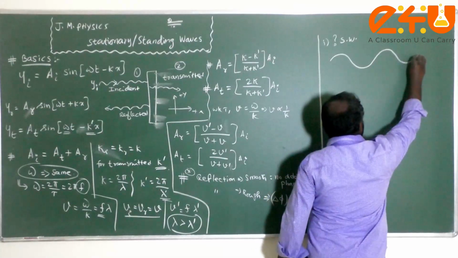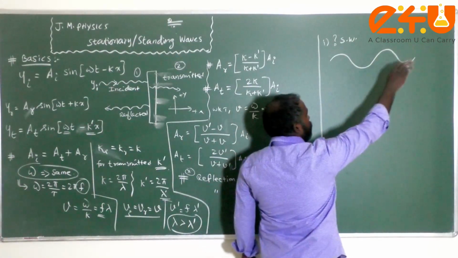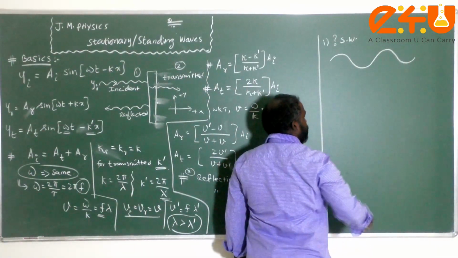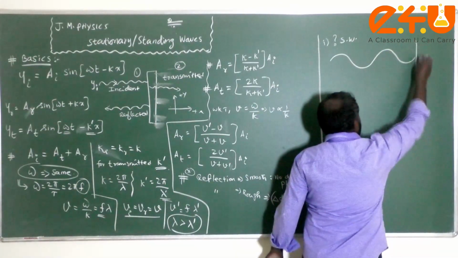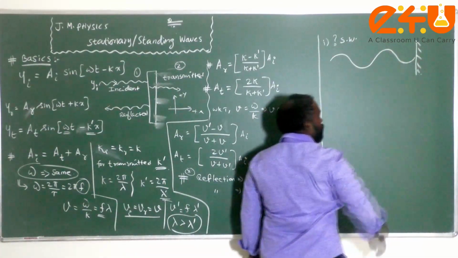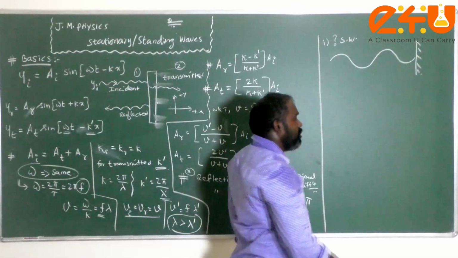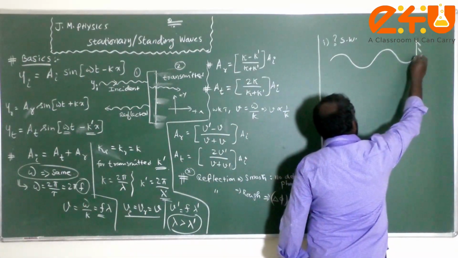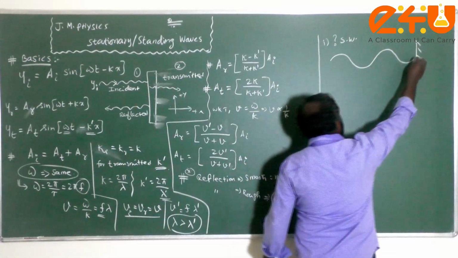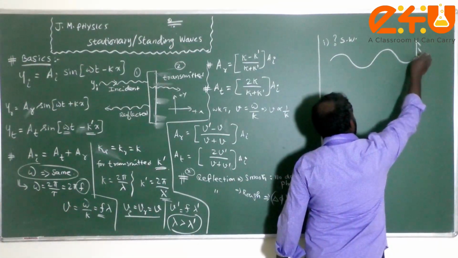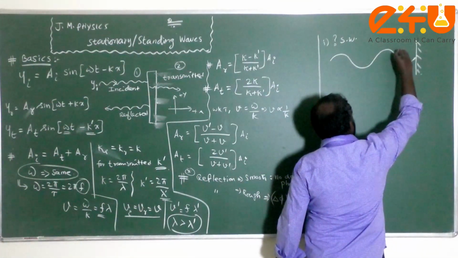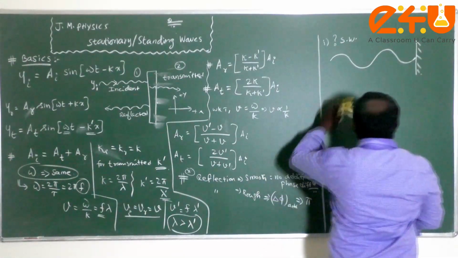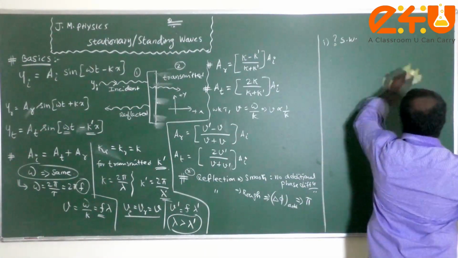Suppose this is the incident wave. It is going along the positive x direction, for example. Then there is a reflecting surface. Now what will happen? The wave gets reflected and its direction will change. So therefore you can draw that.